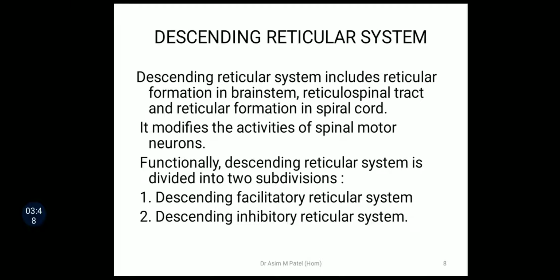The next one is about the descending reticular system. It includes the reticular formation in the brainstem, the reticulospinal tract, and the reticular formation in the spinal cord. It modifies the activities of spinal motor neurons. Functionally, this system is divided into two subdivisions, as we have discussed earlier. The first one is the descending facilitatory reticular system, which causes excitation, and the second one is the descending inhibitory reticular system, which causes inhibition.